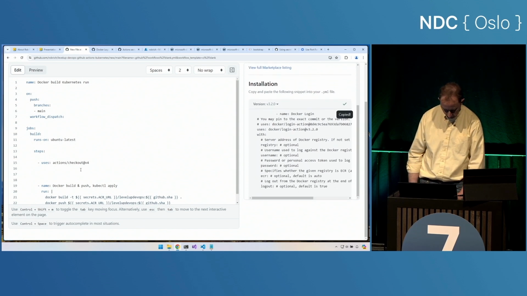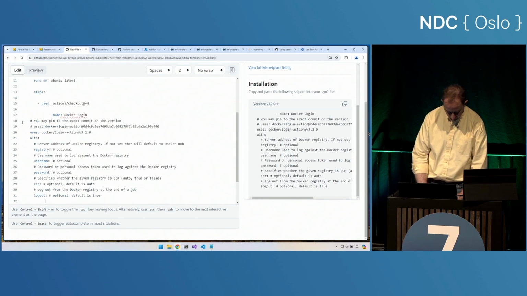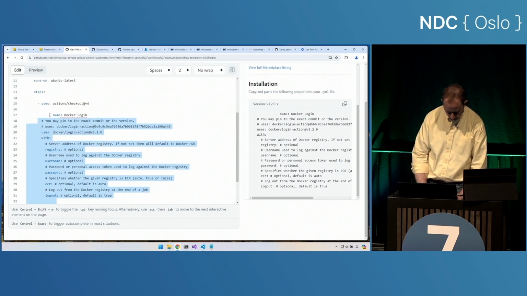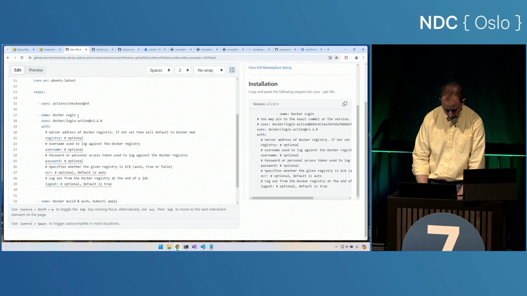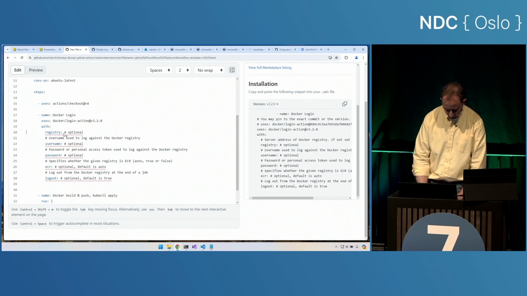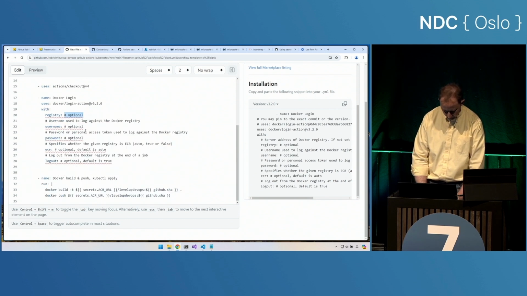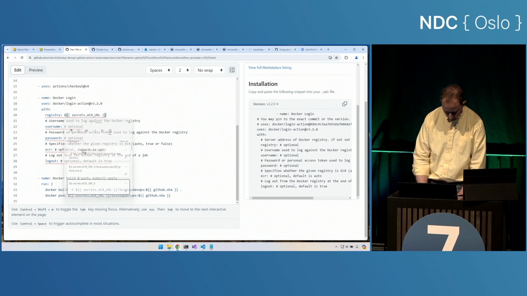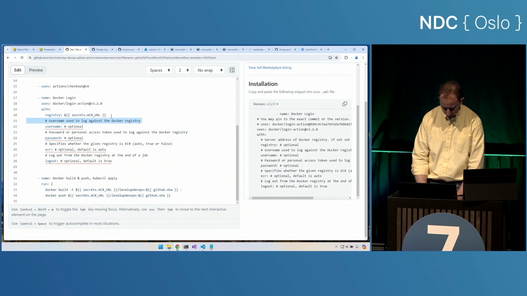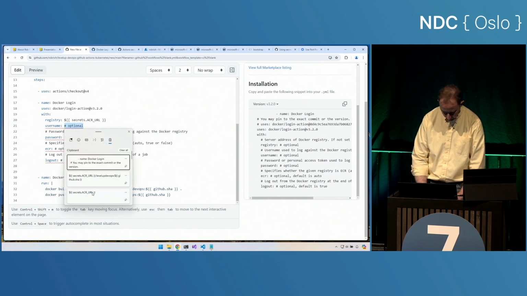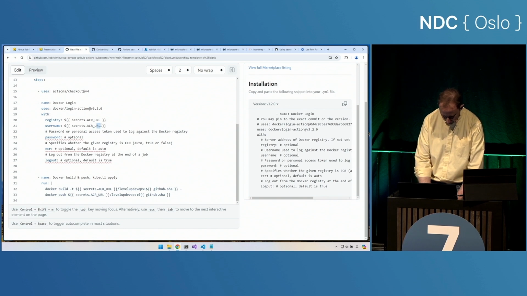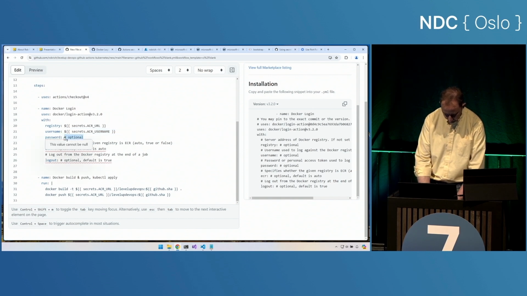I'll just copy that, and I'll set that into place right here. And unfortunately, we need to indent it very carefully because, well, YAML. There we go. Now we've got this Docker login in place. Now we've got this registry. We have this secret ACR URL, and that'll get us straight into that registry. If we were in Docker Hub, we wouldn't need that. What is our username? Well, let's put in the ACR username. And then we'll look at the password. We have a secret for that too, ACR password.